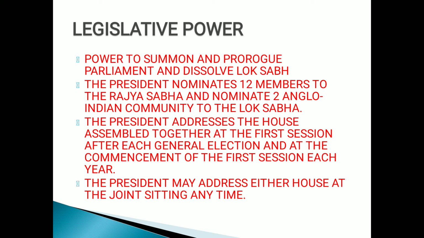Then if you see, the president nominates two Anglo-Indian community members to the Lok Sabha, and 12 members he nominates in the Rajya Sabha. If the Anglo-Indian community is not adequately represented in the Lok Sabha, then only the president nominates two Anglo-Indian community members.